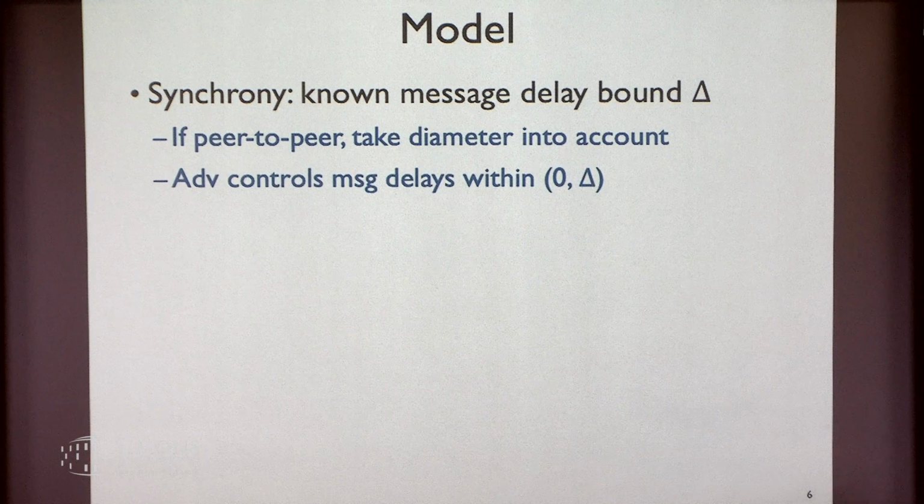Okay. So next thing, I think the audience already asked, the adversary controls message delays within 0 to delta. It has freedom to delay each message anytime in that range, but it cannot delay a message more than delta.